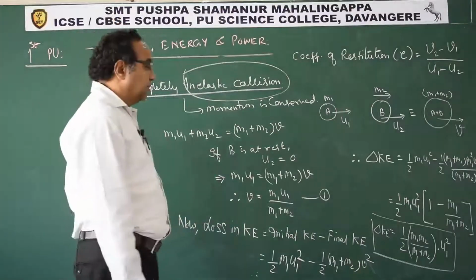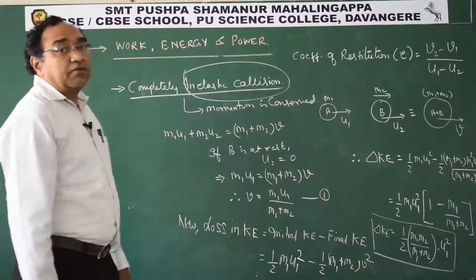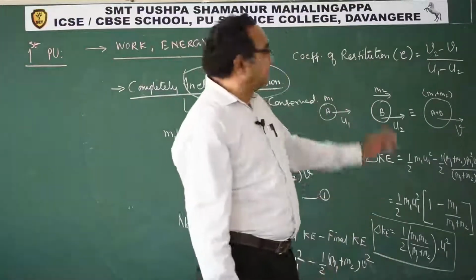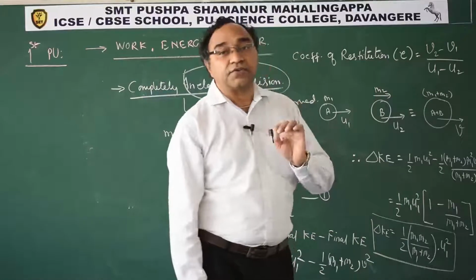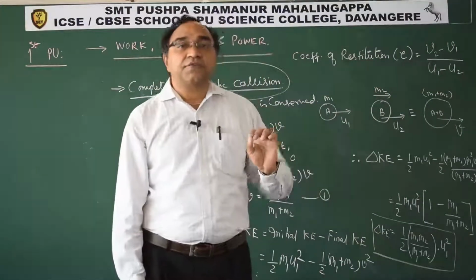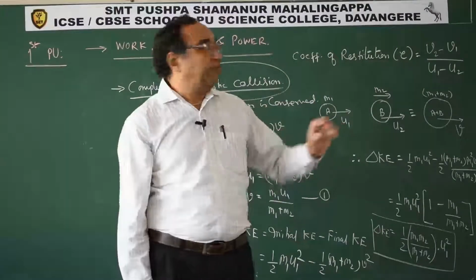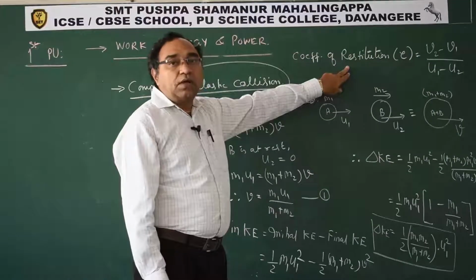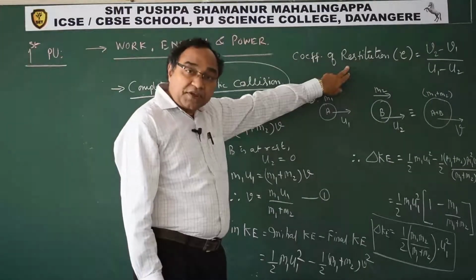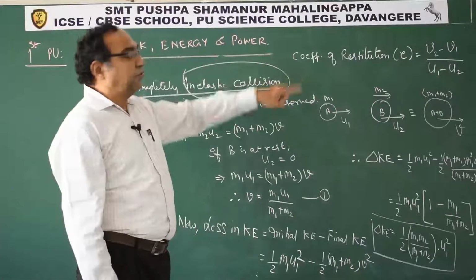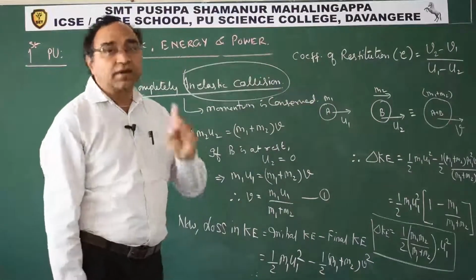Please remember that. This value of e and the range will be used extensively in the numericals. e lies between 0 and 1. Perfectly inelastic collision will have the coefficient of restitution as 0, and perfectly elastic collision will have the coefficient of restitution as 1.